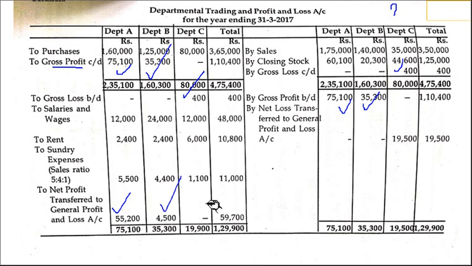For department C, debit side is more, 19,900. Now there is loss. Here we always write net profit, but here we have to write net loss transferred to general profit and loss account. So two departments have profit and one department has loss.